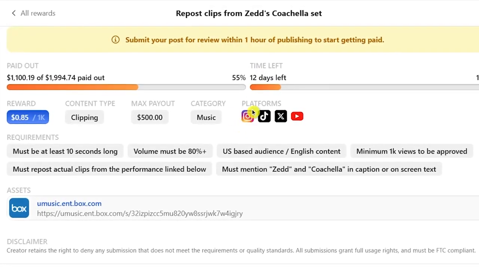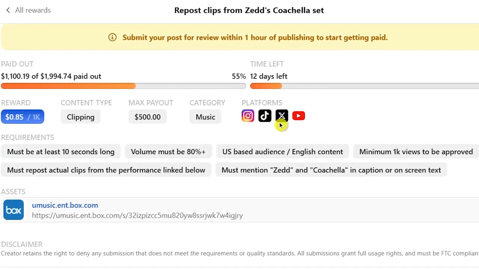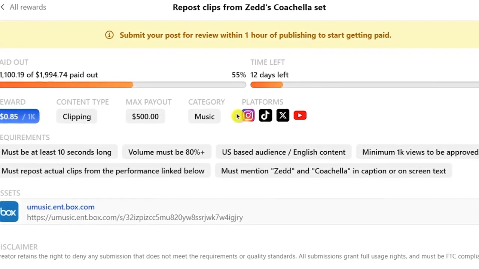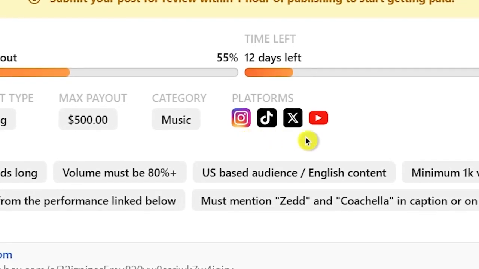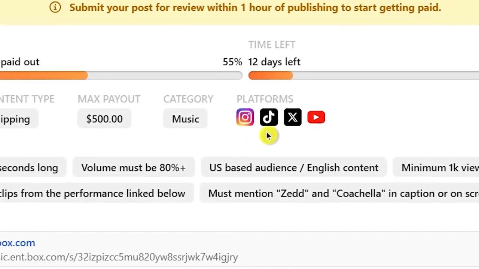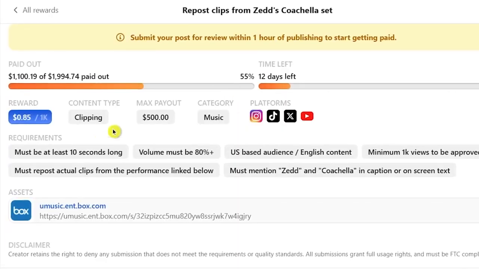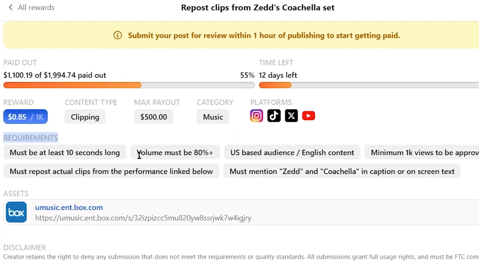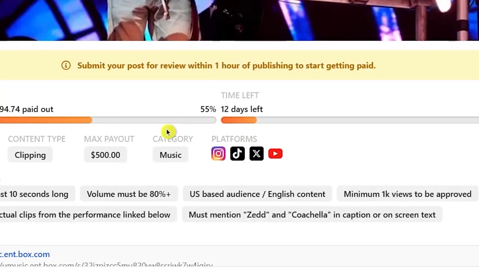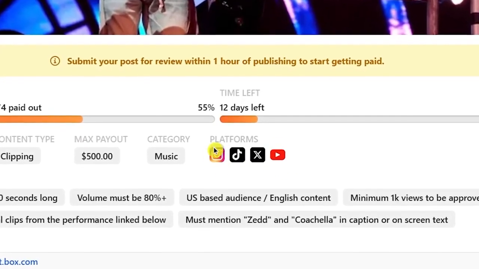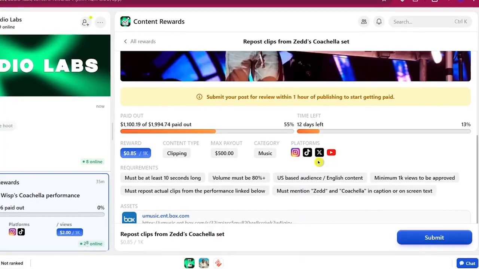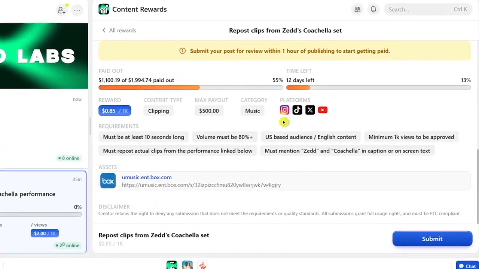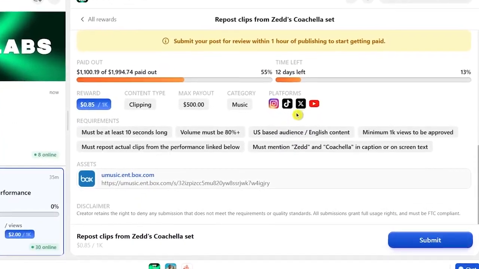You need to create different social media accounts on different platforms that are allowed in this whop clipping program. You can create an account on only one platform, or you can create the account on different platforms mentioned over here. That's completely your choice until and unless something is specifically specified in the requirements section. Also, the other bonus tip is that you can create multiple accounts on the same platform like Instagram to just promote one whop clipping program. This will increase your chances of getting viral on that platform and to earn the most amount of money online.